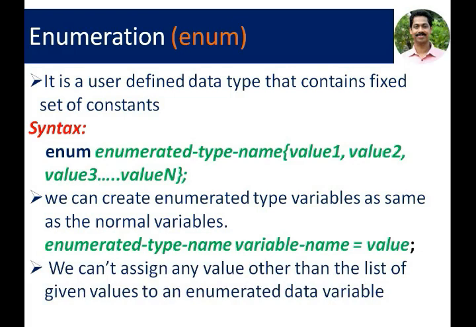We cannot assign any value other than the list of given values to an enumerated data variable. We cannot assign any other value from the list. We can assign only the values available in the list. That is the speciality of enumerated data type. We can assign only the values defined in the enumeration data type.